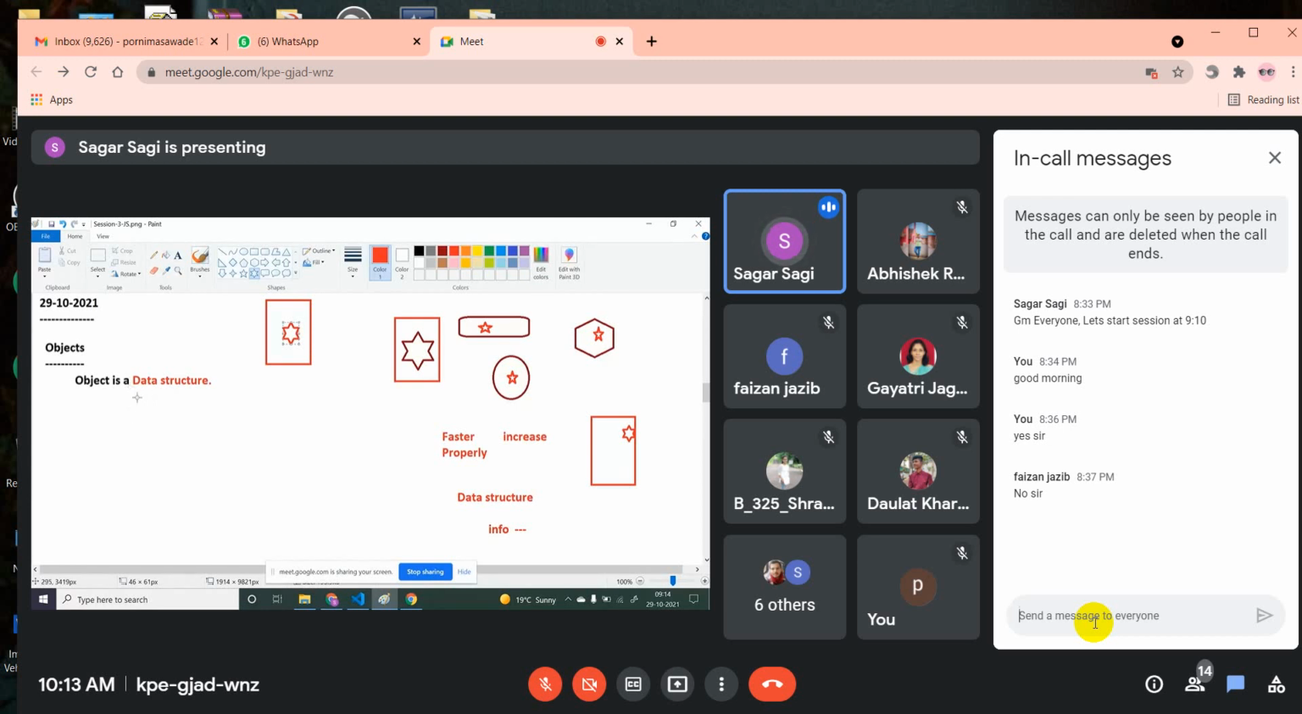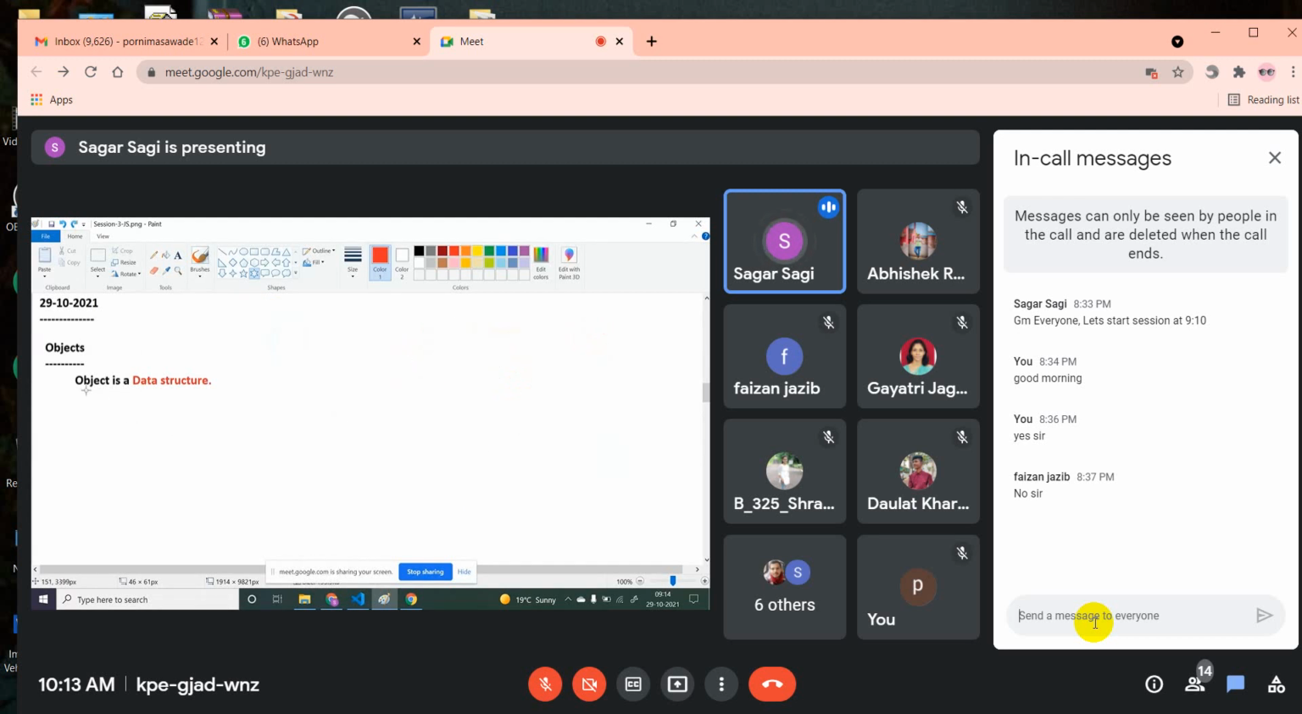So what are we going to learn? We are just going to learn how this object structure looks, and how we are going to store the information in that object structure. So let's try to understand that. I'm just removing all this. So what is object? Object is a data structure.